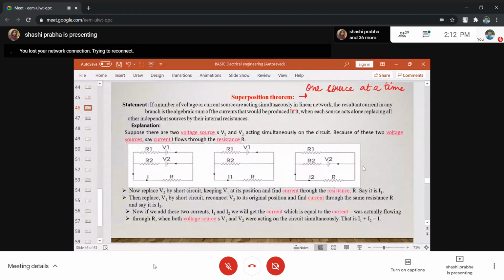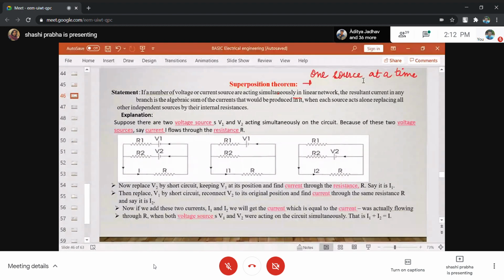Four sources are there in the circuit. One source is at a time, no? So if four sources are there, you have to solve the circuit four times. You will consider source number one, and you will not consider source numbers two, three, and four. You will consider source number two and you will not consider source numbers 1, 3 and 4, like this. So we consider one source at a time. That is what the superposition theorem says. And what about the other sources? Other sources are replaced by their internal resistances. Is it clear?